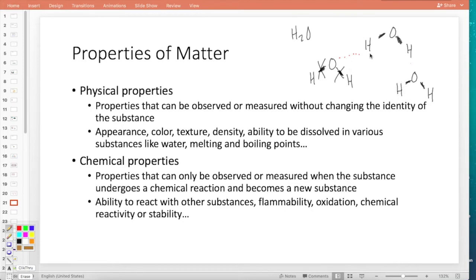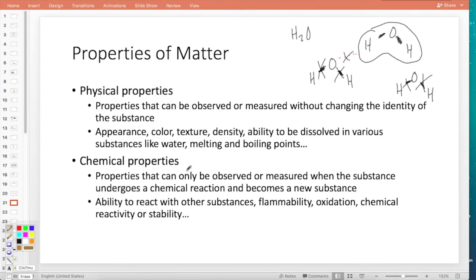Melting and boiling points. Once again, if I boil water, I'm not ripping apart the atoms. I'm not breaking the chemical bonds. That's not what I'm doing. I'm tearing apart the intermolecular forces. Boiled water is still water. It's just water as a gas, in which I've broken the intermolecular forces. Right. So physical properties are properties that can be analyzed without breaking chemical bonds, without changing the identity of the substance.